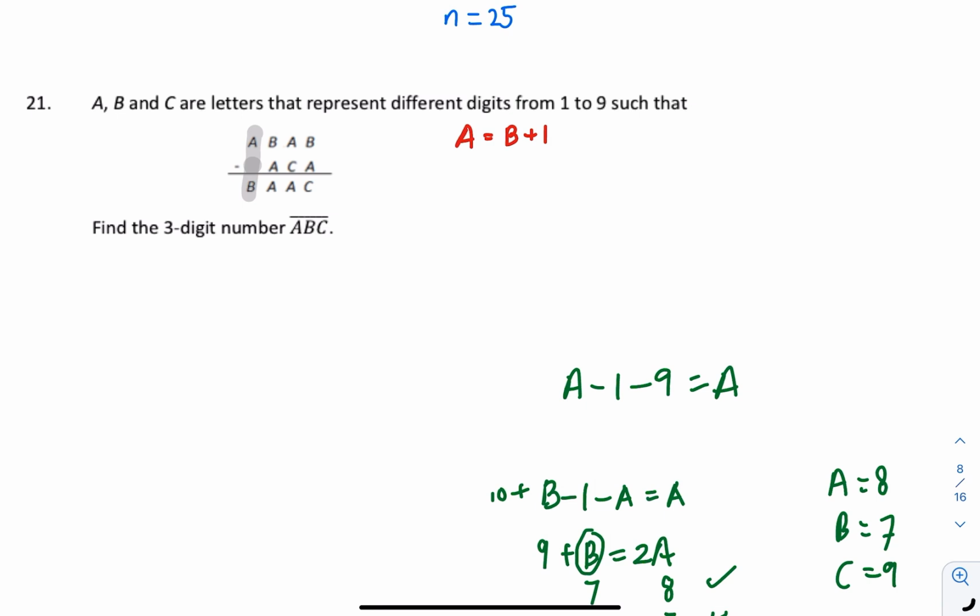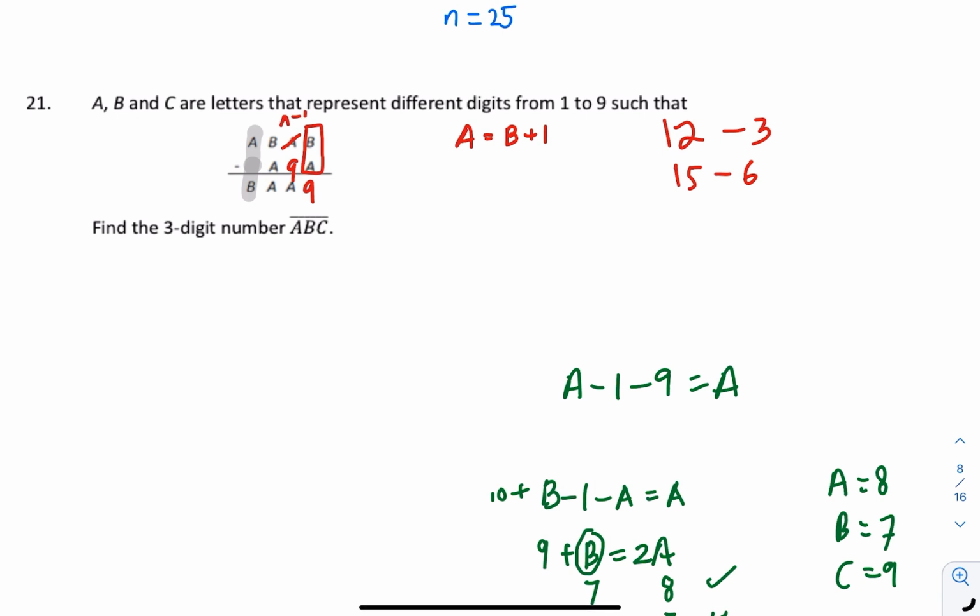Since A is 1 greater than B, over here we can conclude that C will be a 9. Because for example, let's say 2 minus 3. I cannot do it, so I have to borrow 1, make it 12, and minus 3 will give it 9. Then 5 minus 6, also the same thing. If I borrow 1, I will get 9. So that means I borrow 1 here, this will become A minus 1.